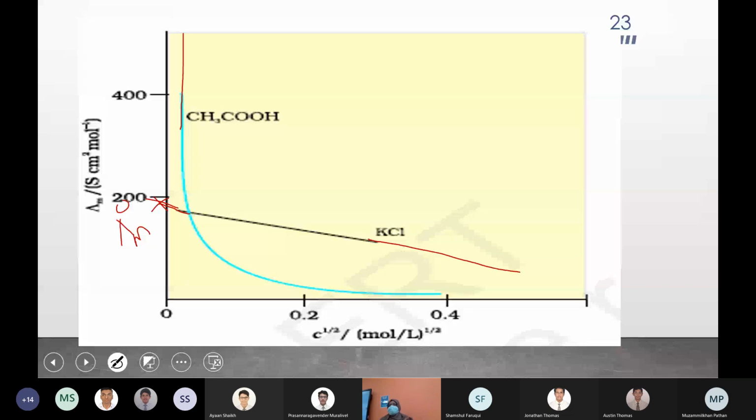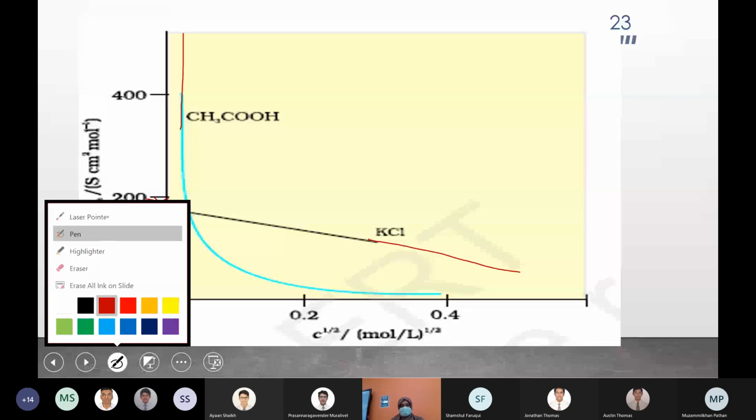To calculate the limiting molar conductivity, you have to use a graphical method. You cannot use a conductivity cell to measure its value because it's a very, very dilute solution. Only using the graphical method, and that too for strong electrolytes, can you calculate the molar conductivity at infinite dilution. Is that clear? Ma'am, will the limiting molar conductivity be the highest value of molar conductivity? Yes, that should be the highest value, because molar conductivity increases on dilution.